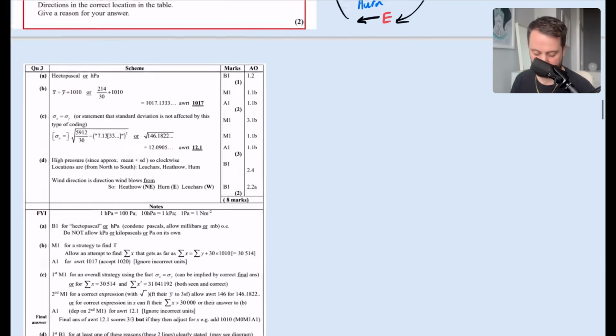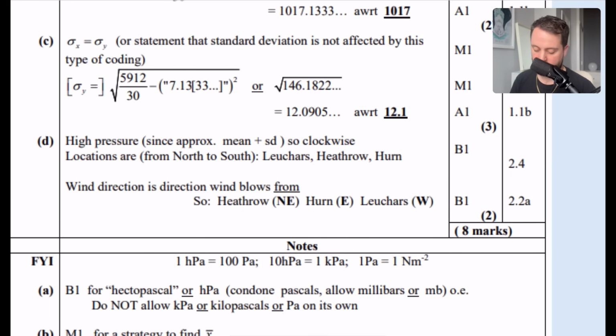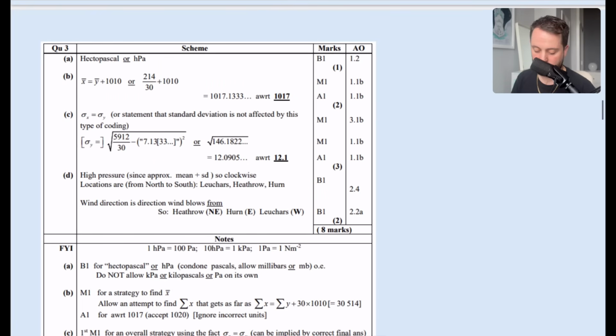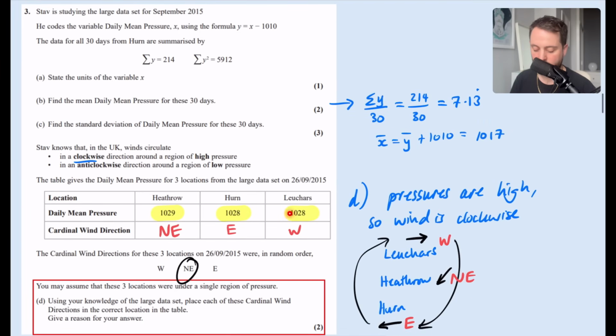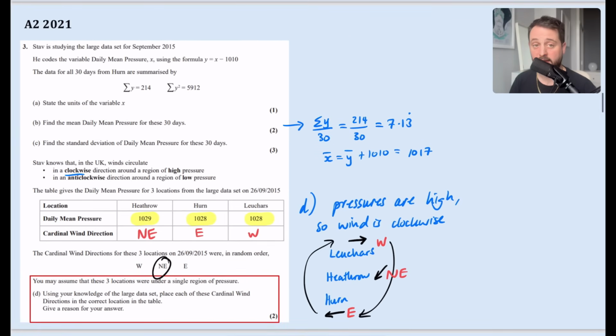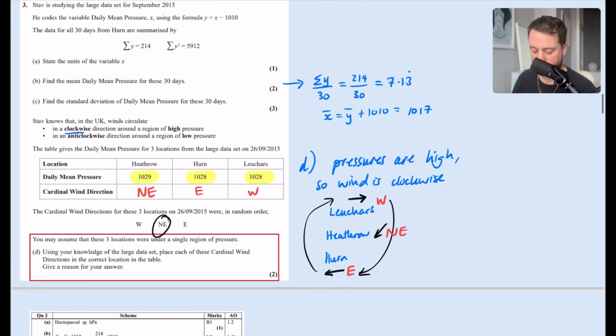Let's just double check we've got it right. So high pressure, so it's clockwise. Don't need to say this part here. The locations go Leuchars, Heathrow and Herne. They've done it from north to south. And so we've got northeast, east and west for that part that we've got. And there was that thing I calculated earlier on. The 1017 was the pressure. So this was quite obviously some high pressure that we've got there. I mean, crazy, right? But I just wanted to show you that you can do these kinds of questions.